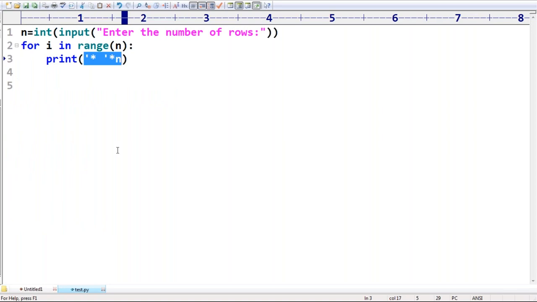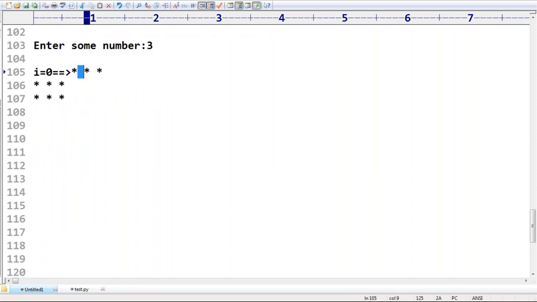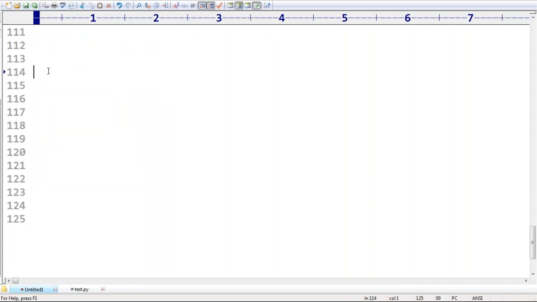Sir, next my requirement is, observe that. Sir, this is one small thing, right? Now my requirement is, sir, this is the output I want. 1, 1, 1. Next 2, 2, 2 I want. Next 3, 3, 3 I want. If n is equal to 3, this is the answer I want. If n is equal to 4, then automatically this is the answer I want.